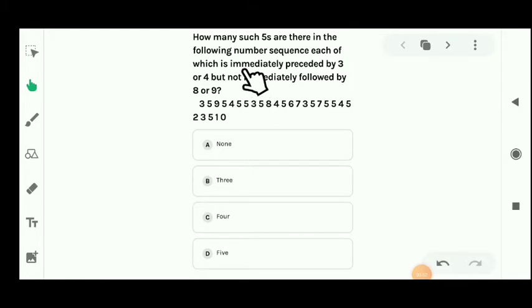Hello students, today I will start chapter number 11 of your reasoning book. Let's see the question number 1.